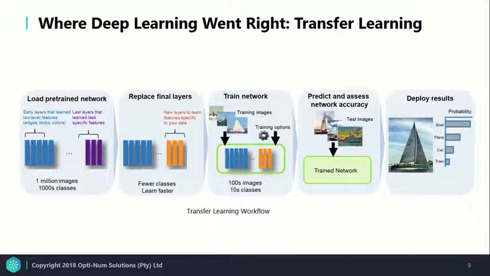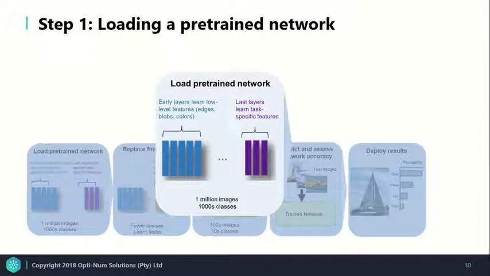So to implement transfer learning, the workflow pictured here must be followed. Let's go through each of these steps. Step 1 involves loading a pre-trained network. So deep learning makes use of convolutional neural networks, and these networks have many hidden layers. Each layer within the network applies a different feature extraction technique on the original input. The results of each layer are then used as an input to the next layer. When we load our pre-trained network, the feature extraction layers have already been formed through all its previous training.